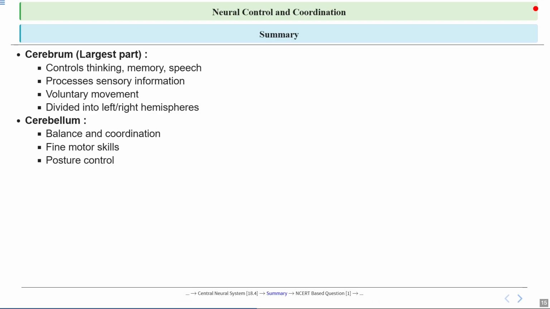So, another key job of the cerebellum is posture control. It helps you stand up straight and maintain your body's position even when you are moving. Without the cerebellum, we would have trouble staying upright or adjusting our posture. Next, we also discussed the brainstem. This is the part of the brain that connects to the spinal cord and controls many automatic functions that keep us alive. So the brainstem manages basic life functions that happen without us thinking about them.